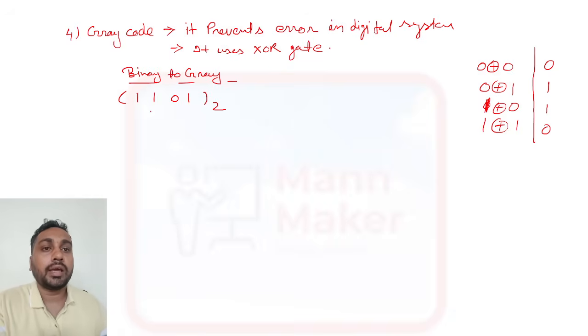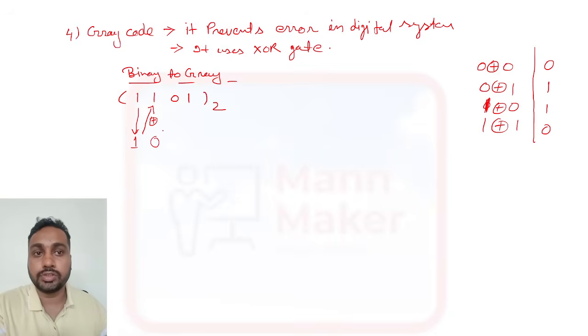Okay, now we have binary 1101. We need to convert this into gray. So the first bit, the MSB, most significant bit, you need to write as it is, so it will be 1. Now you need to do XOR operation on this one and this one. 1 XOR 1 is what? 0.